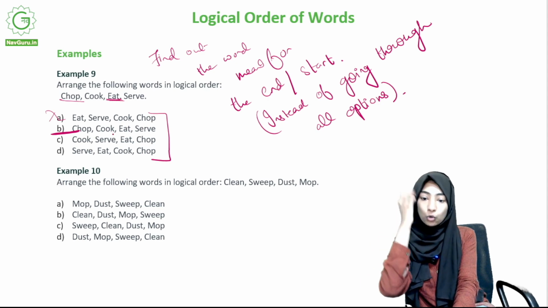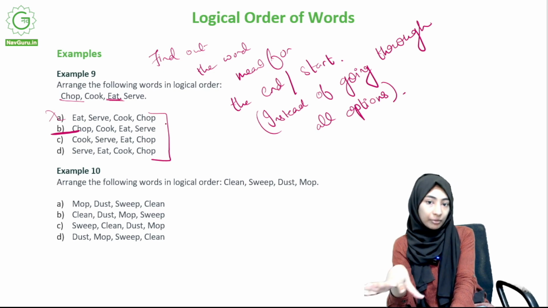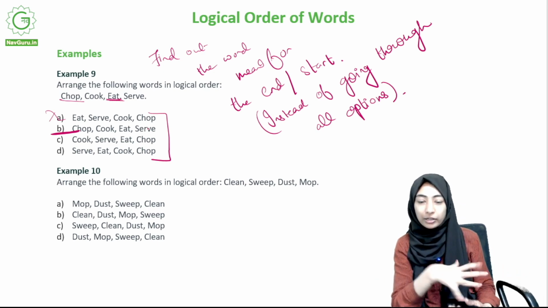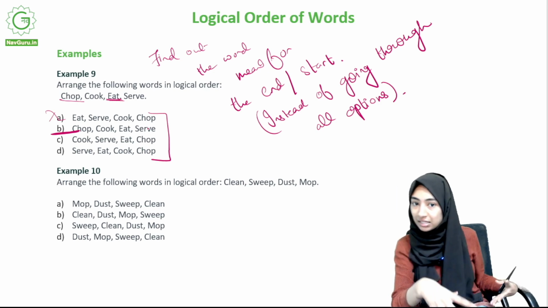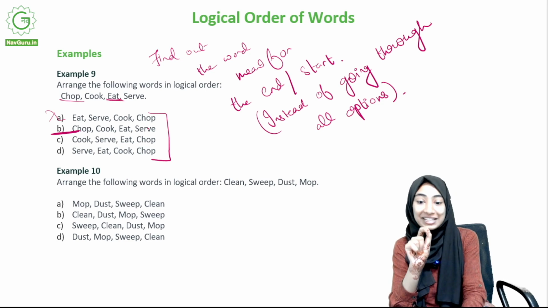So you chop it, you cook it, but eating and serving, I would have thought that serve has to come before eating, because you serve the food to people and then you eat it, right? But maybe this is talking about that selfish person who just eats first and then serves it to others. It could be about that person. So then this makes sense. But otherwise, eat ideally has to come after serve.